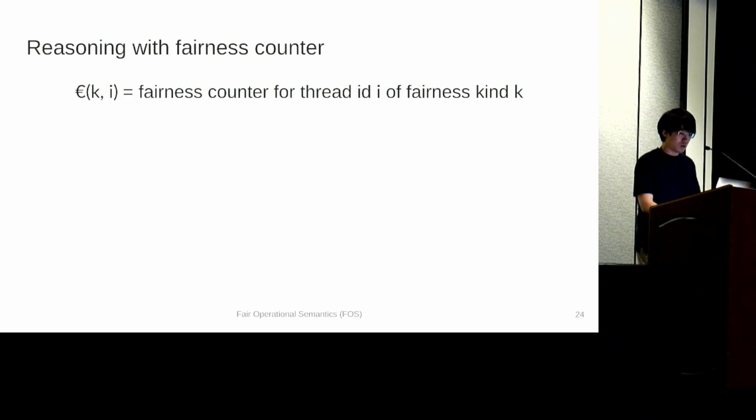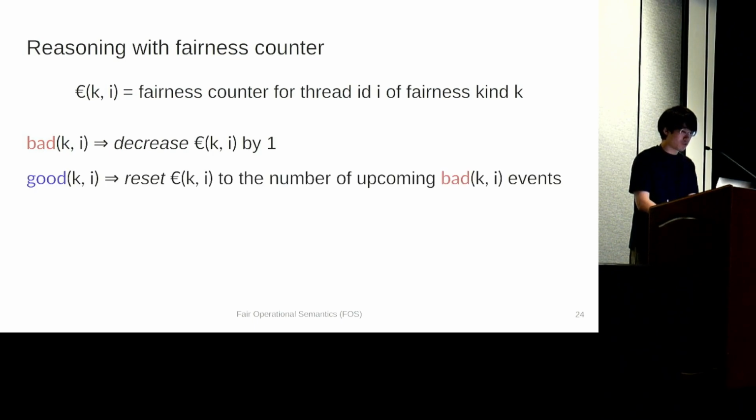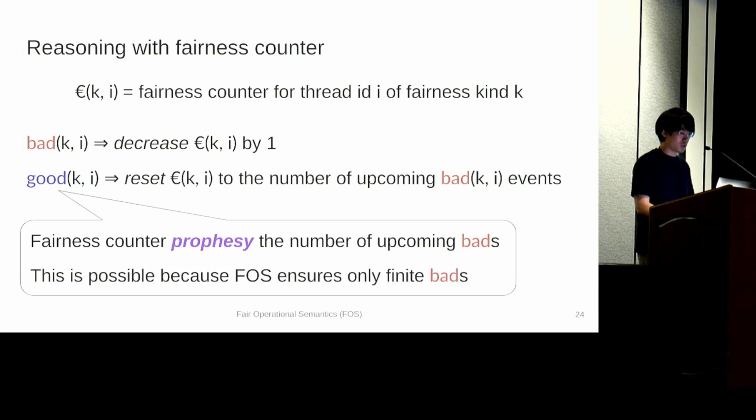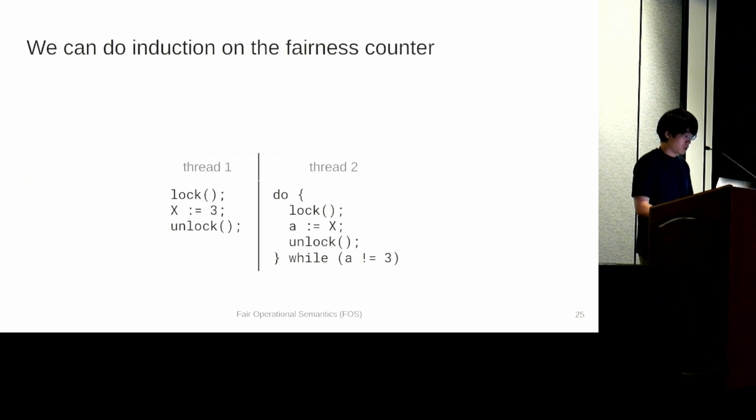Then, counters are updated in a simple way. If a bad event is triggered, the counter value decreases by 1. On the other hand, if a good event is triggered, the counter is reset to the number of upcoming bad events. In some sense, fairness counter prophesies the number of upcoming bad events, which is made possible because FOS ensures that only finite bad events happen before a good event. Then one can see that the fairness counter can indeed be used in proof by induction.